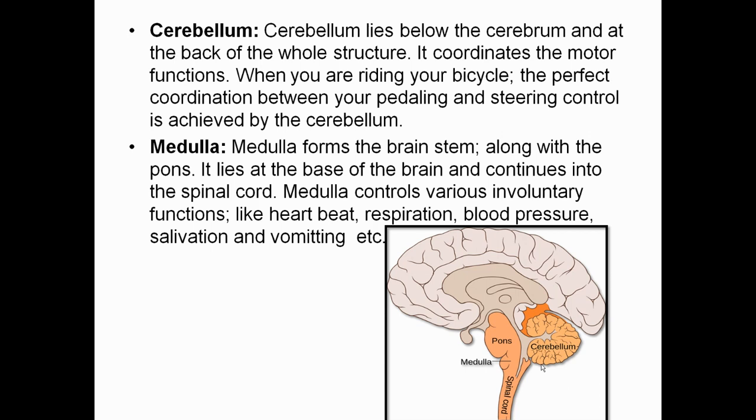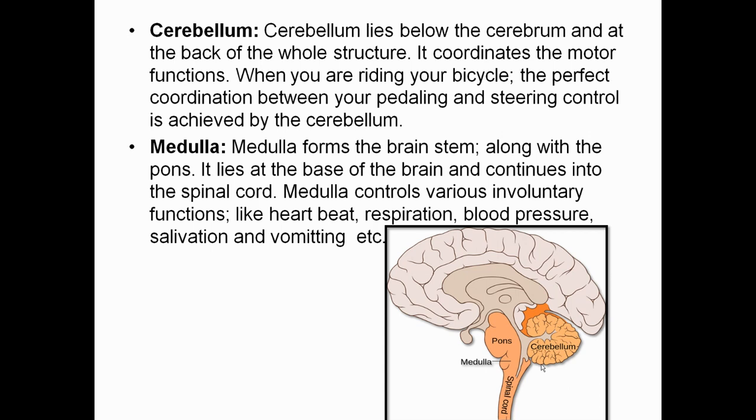When you are riding your bicycle, the perfect coordination between pedalling and steering is controlled by the cerebellum. The cerebellum is also important to maintain the posture of the body. Okay, so please write down this important point, that the posture of the body is also maintained by the cerebellum.